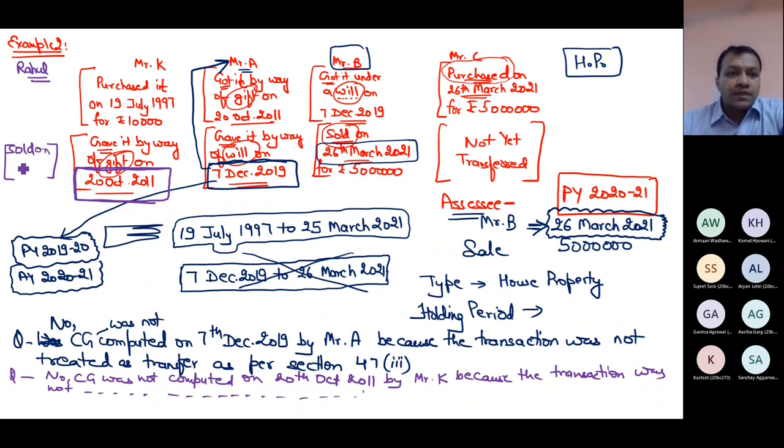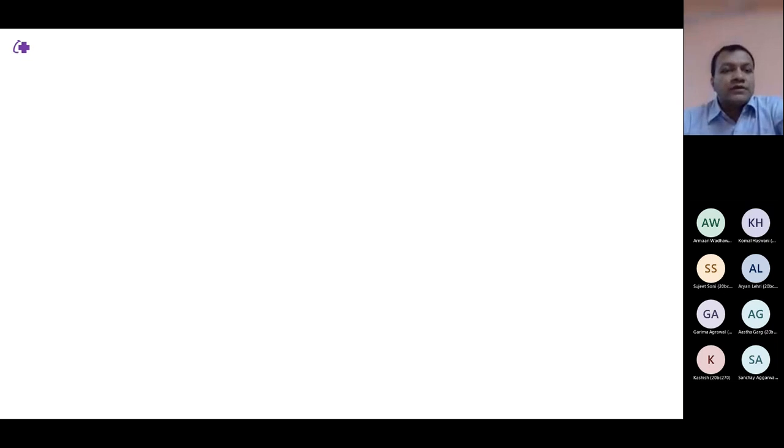Sold on 19th July 1997 for 10,000. Now I am asking a question. Was capital gain computed on 19 July 97? Can you tell me? Was capital gain computed on 19 July 97? What is your answer? Yes or no? On 19 July 97, was capital gain computed by Rahul? Yes or no? Yes, sir. Yes.